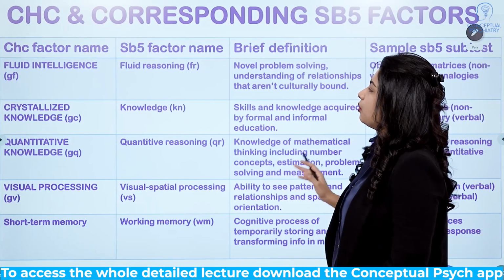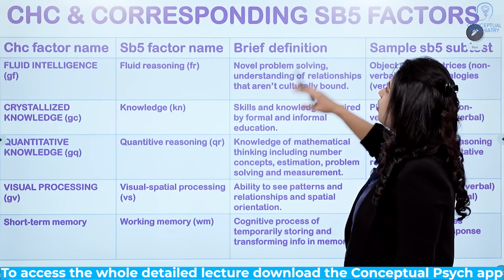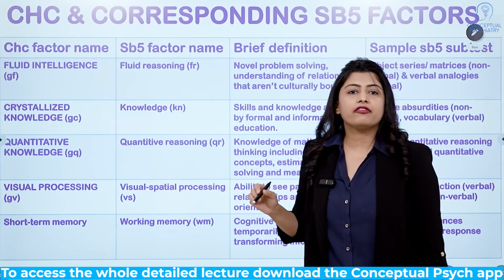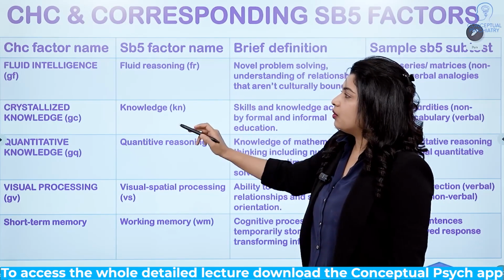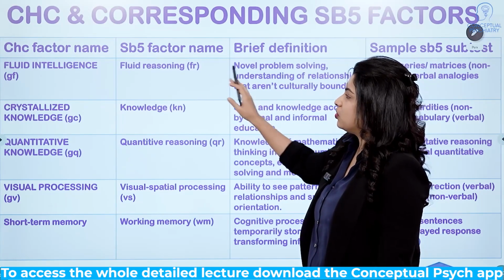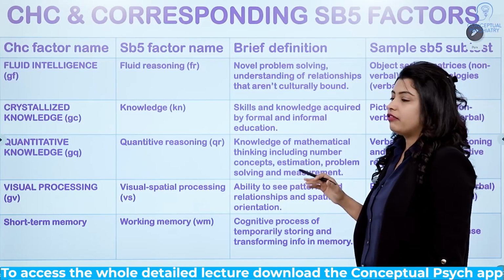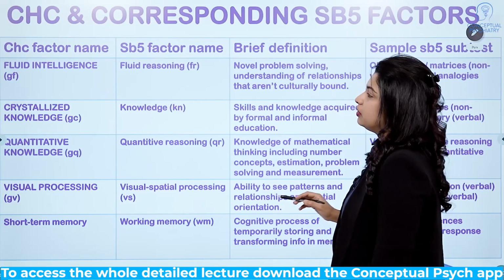So we will now be comparing the Cattell-Horn-Carroll and the corresponding SB5 factors. Here I have mentioned the factor name, how that factor is included, and maybe the name has been changed in the SB5 factor name. What is the brief definition? How do we define it? And the sample that we use.